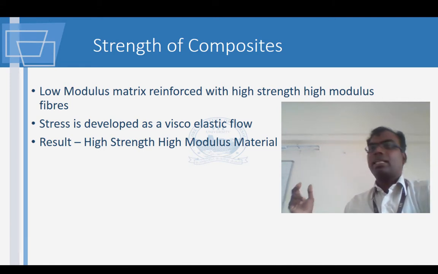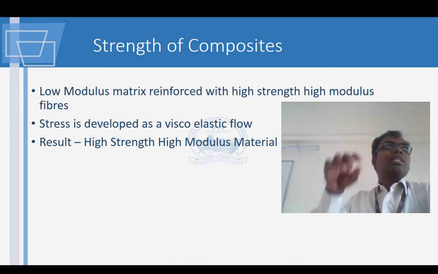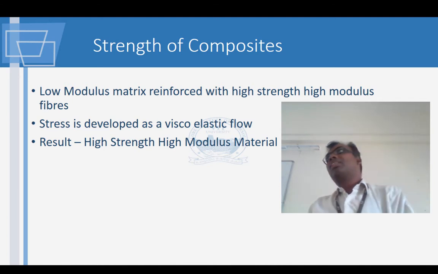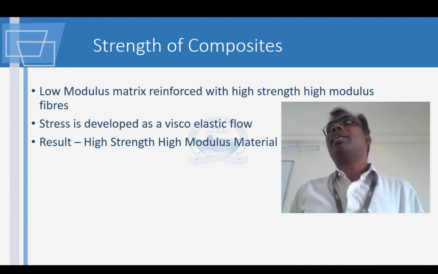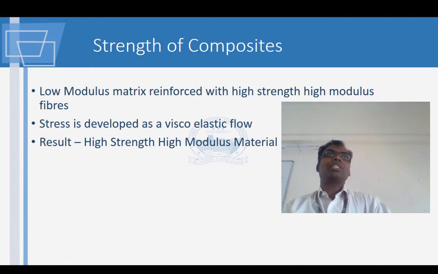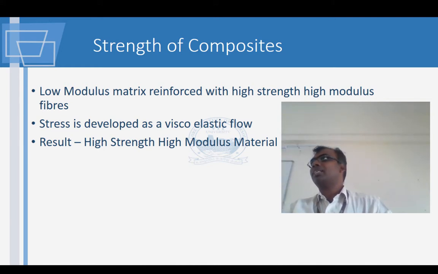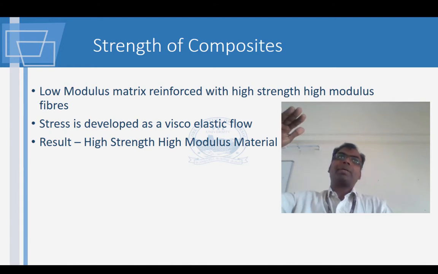The end composite material is going to have its strength because of two things. First, there is a low modulus matrix. What do you mean by a low modulus matrix? It's a matrix which is going to deflect even for a very small force. And it is reinforced with a material which is having a much higher modulus, just like your neoprene pad.